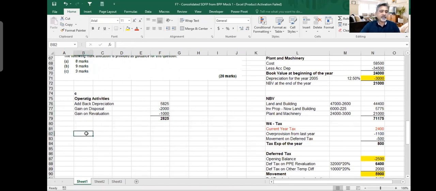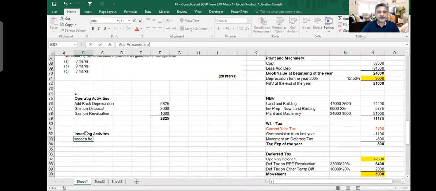If you think about investing activities, even here, what happened? You will add proceeds from sale of investment property. Remember, we sold the investment property. How much did we sell it for? 17 million. That's all. In the profit and loss account, this 2 million, because when you make your P&L, you record it as other income. When you sold the asset, you got money, you put it as other income, 2 million.